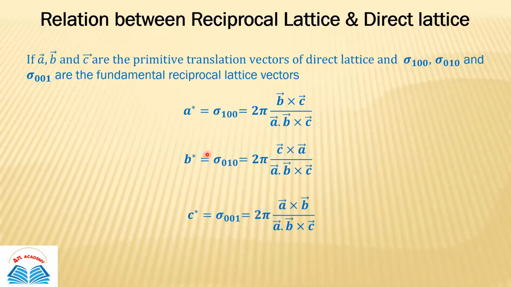In a similar way, vector b star, that is sigma 010, is 2 pi c cross a upon a dot b cross c. These are all vectors. And similarly, vector c star is 2 pi vector a cross vector b upon vector a dot vector b cross vector c.